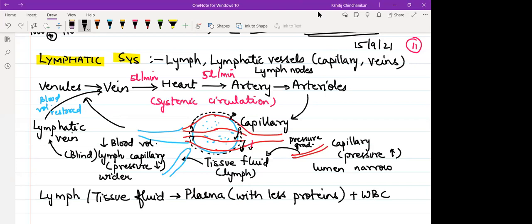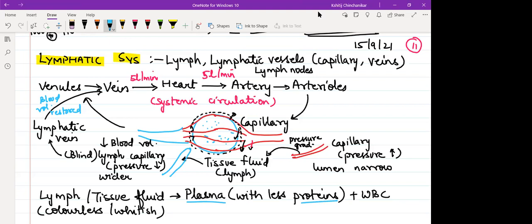That's why the appearance of lymph is either colorless or a bit whitish in color. Obviously, it will be rich with salt. The moment you say plasma, beta, plasma has everything, no? Nutrients, minerals, hormones, enzymes. But what will be less in lymph? Proteins.